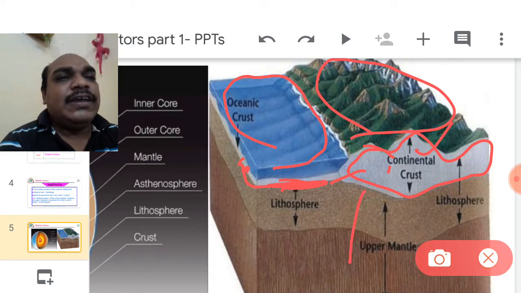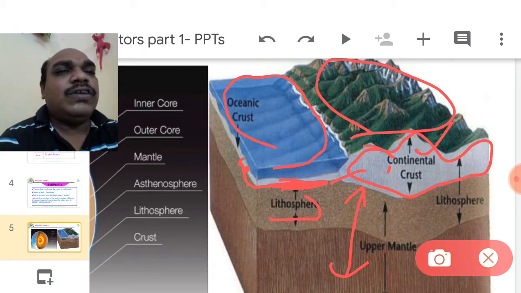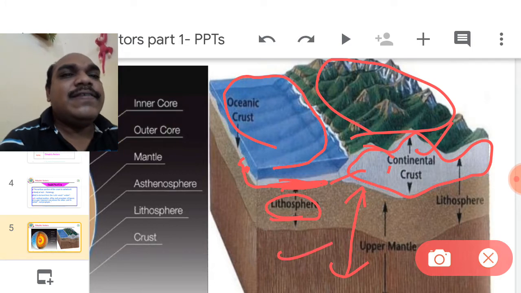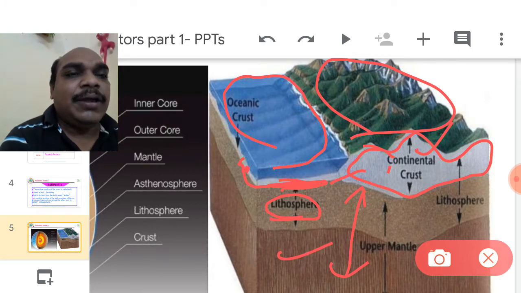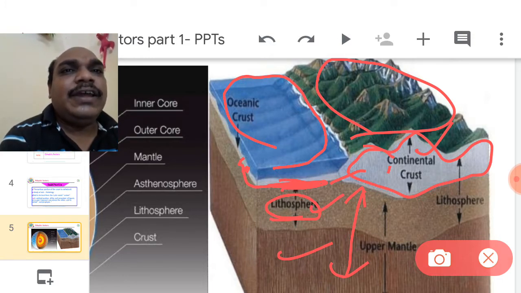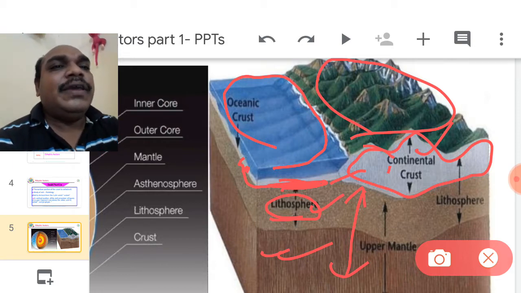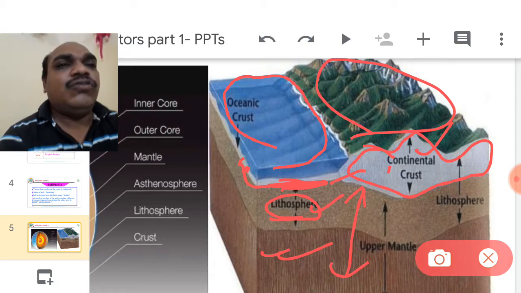Beneath the crust is the mantle. The upper portion of the mantle is called the lithosphere. This is the purely rock area, the bedrock area, the parental rock area. The partially weathered rock zone is called lithosphere. Unweathered maternal rock is called the bedrock area. So this is the weathering zone, and this is the unweathered zone.